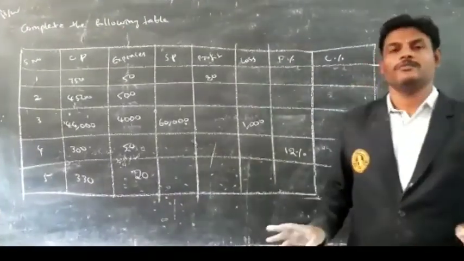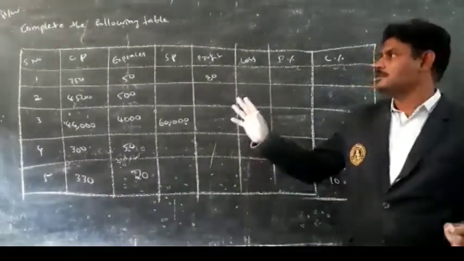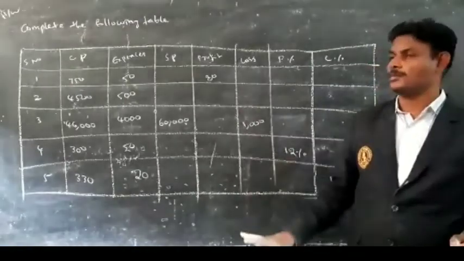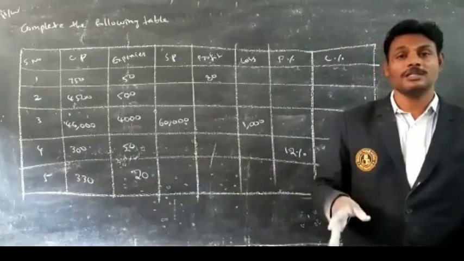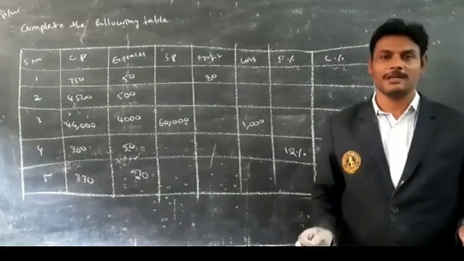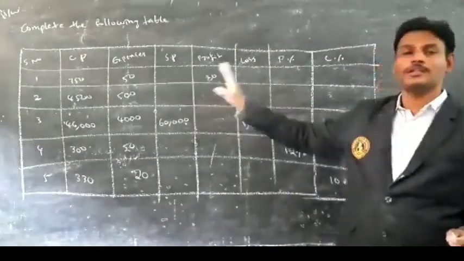Very good morning, 8th class students. This is today's homework. Complete the following tables. Here cost price, expenses, profit, loss, and also loss percentage are there. You have to fill in these blanks.